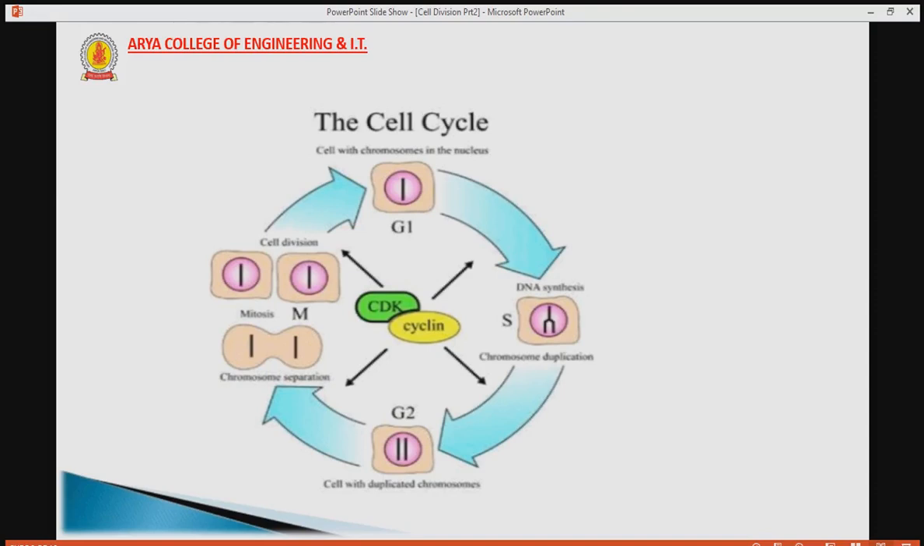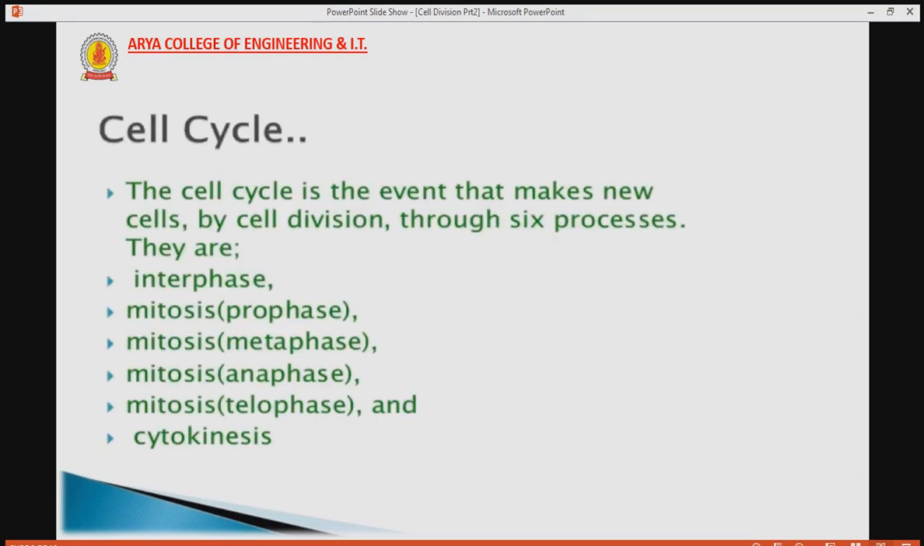In interphase it has G1 phase, S phase and G2 phase. This is called the preparatory phase, in which the cell prepares itself for the division process. The cell cycle includes interphase, prophase, metaphase, anaphase, telophase and cytokinesis. We have to understand what will happen in these different phases, starting from karyokinesis to cytokinesis. The entire process of cell division we have to study.